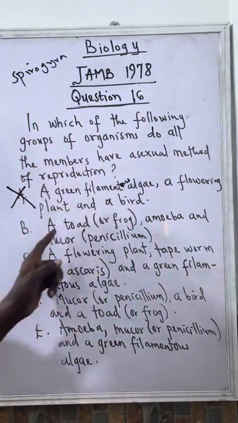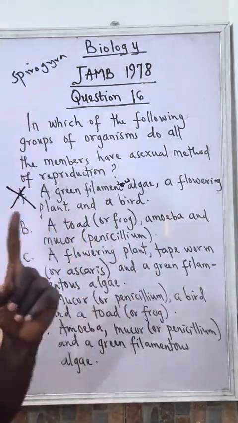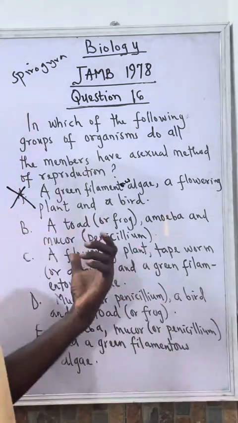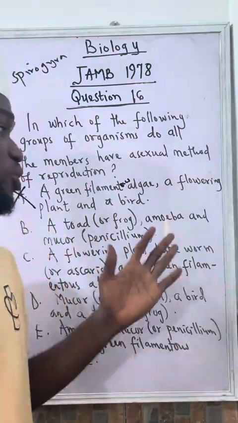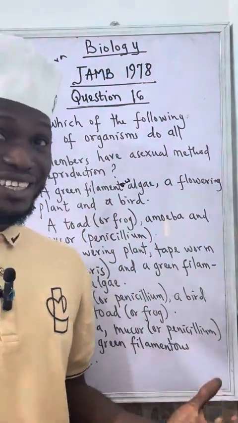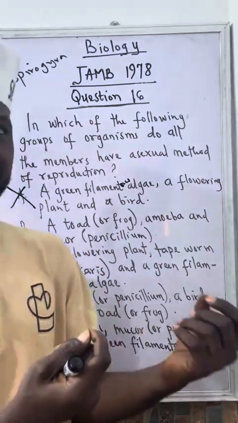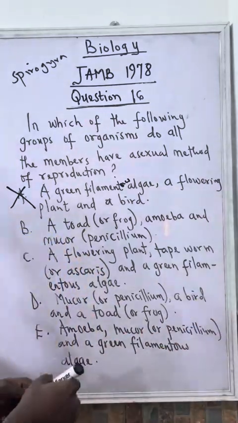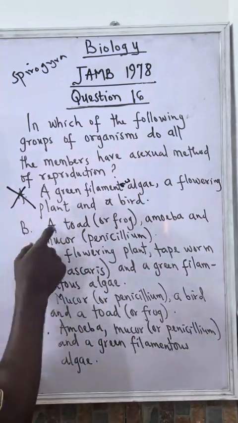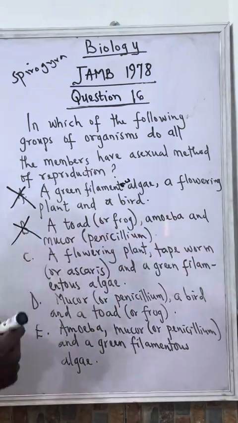Let's go for B. A toad. Yes, toad belongs to kingdom Animalia. In fact, it's an amphibian. They reproduce sexually by fertilization, and they have external fertilization. They lay eggs externally, so the fertilization is external. Because of the presence of toad, we don't even need to check the other ones. So this is already wrong.